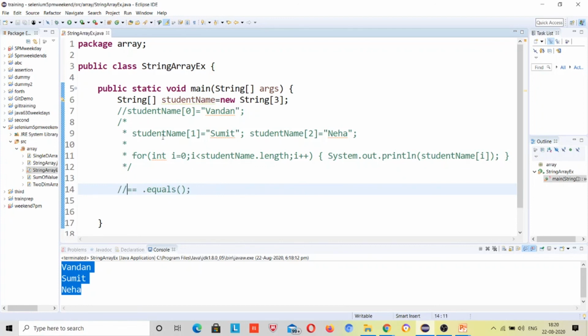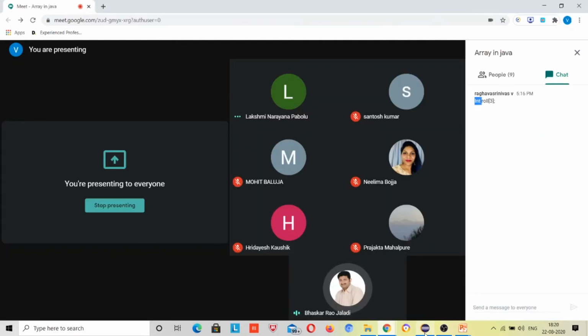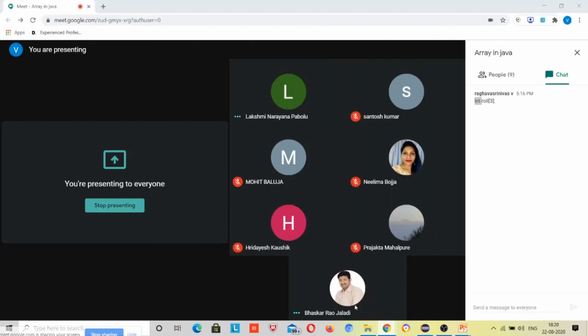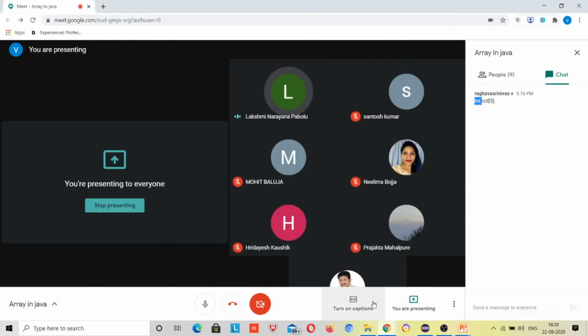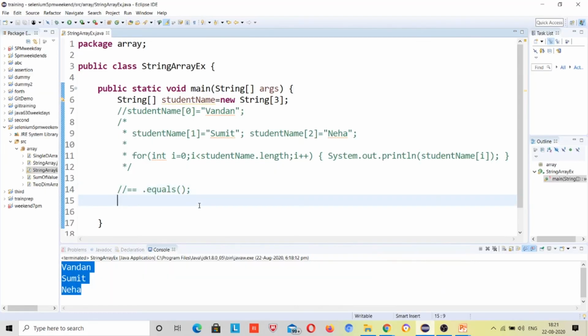So one more thing, when Vandan, sorry. Yeah. Can you please explain that equal dot equals? Because your voice is very low, sometimes it is very difficult for me to understand. Okay, so is this a problem with everybody? Yeah, sometimes it is fading out. Yeah, now when Lakshmi is talking, it's very clear for me. Okay, I can understand. Okay, it is just because I am using earphones and the microphone part is sometimes